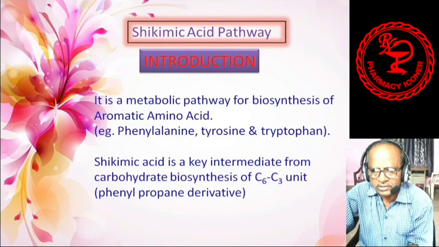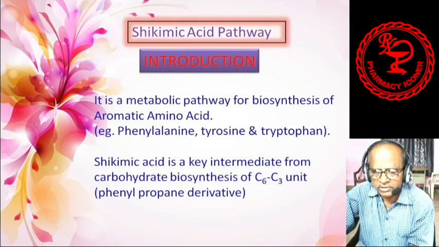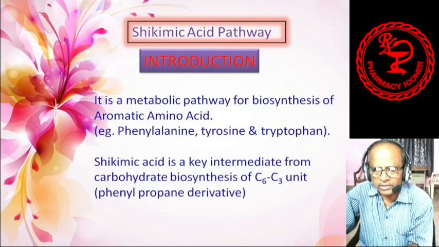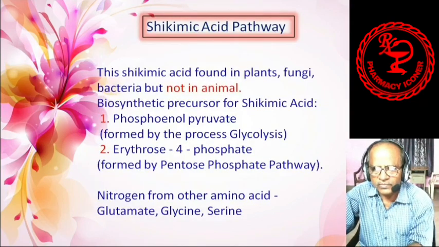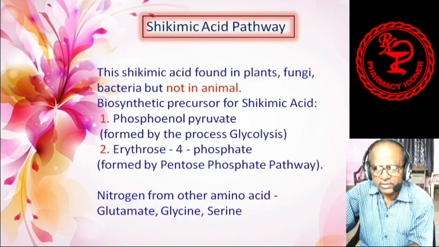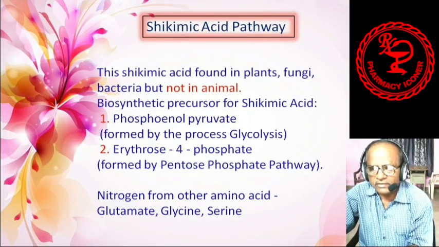Thus, shikimic acid is a key intermediate because it is formed in between. That is why it is called the shikimic acid pathway. It is the key intermediate from carbohydrate biosynthesis. Carbohydrate biosynthesis means it is nothing but photosynthesis. So in the carbohydrate biosynthesis of the C6C3 unit, that is phenylpropane derivatives. Then this shikimic acid is generally found in plants, fungi, bacteria, but not in animals.